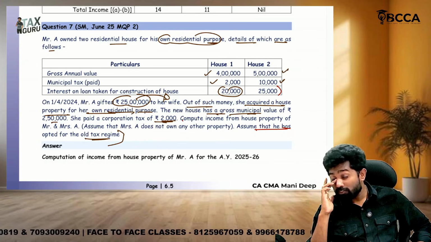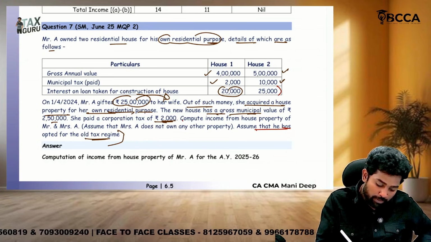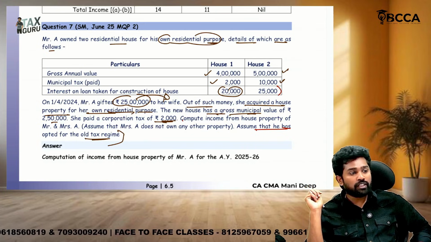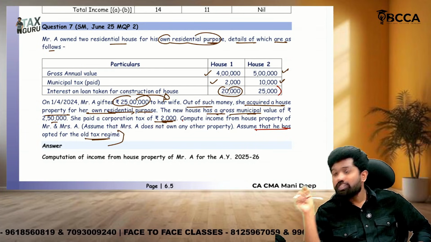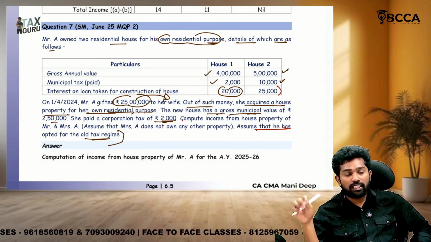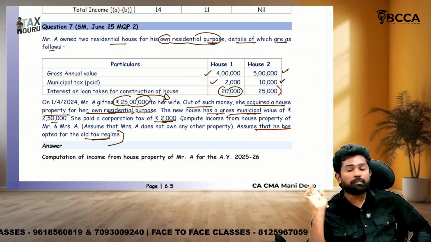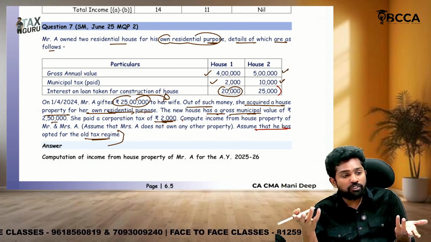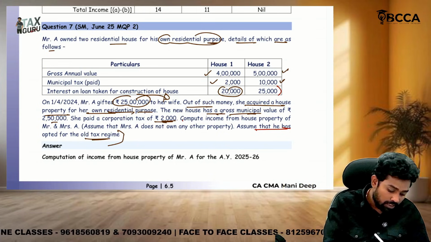That income will come as deemed to be let out. The GAV will be taken as the deemed let out income, and then we need to calculate. But here he gifted it to the wife, which is tax planning, so that the wife purchased an asset. If there is any income from that, it has to be clubbed with the husband's income, but there is no income now, no let out property need be considered, so even if clubbed, nothing happens. So that is the tax planning here.